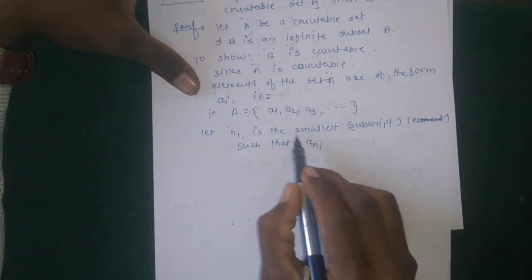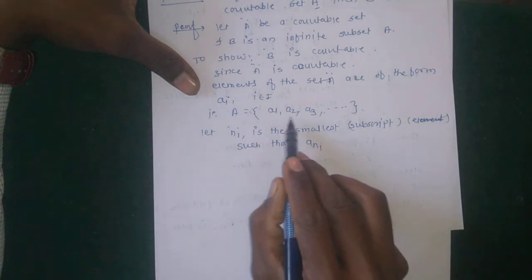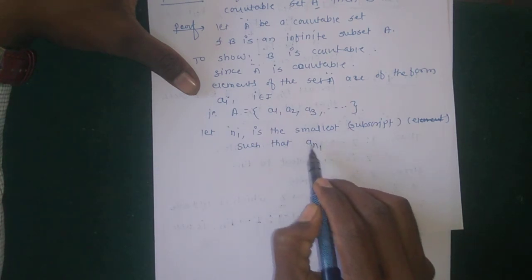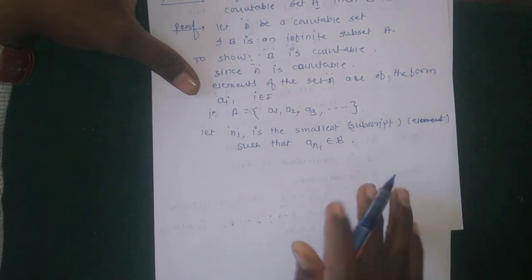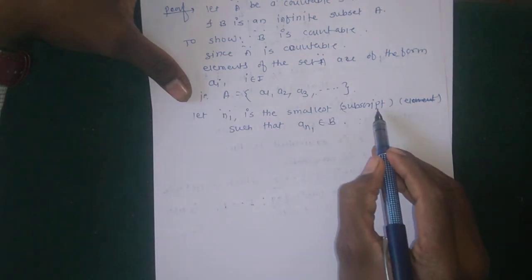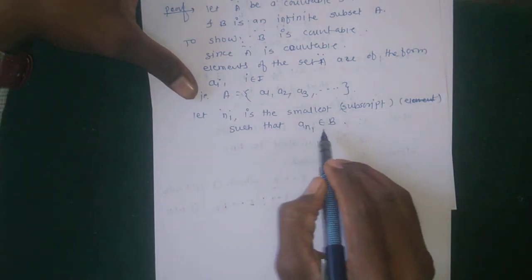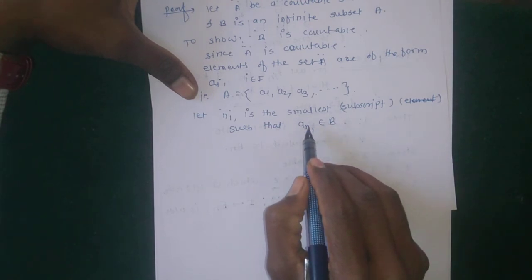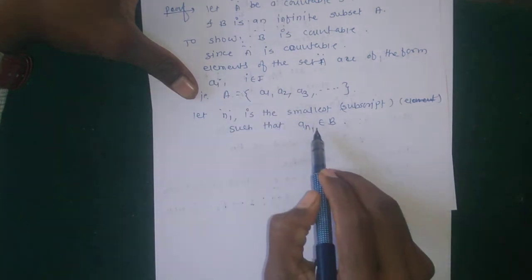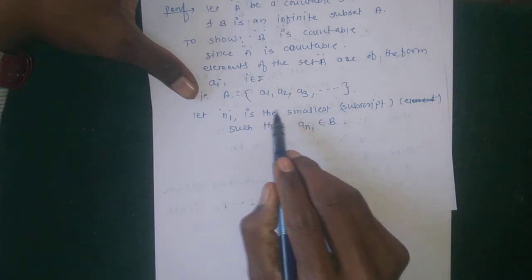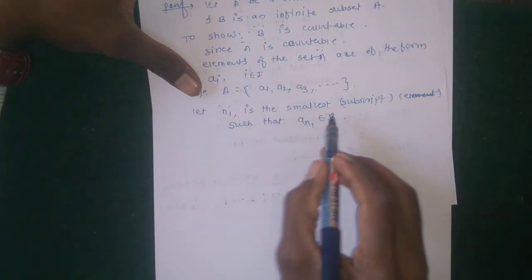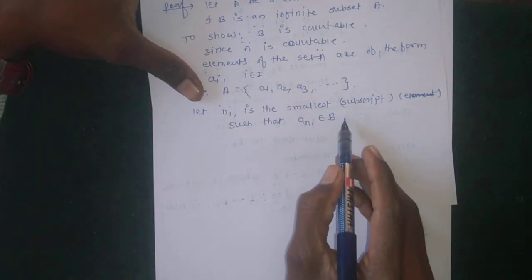Suppose this is the first element of B, such that a_n1 belongs to B. So n1 is the smallest subscript such that a_n1 belongs to B, which means this element is the first element of B, which is a subset of A.